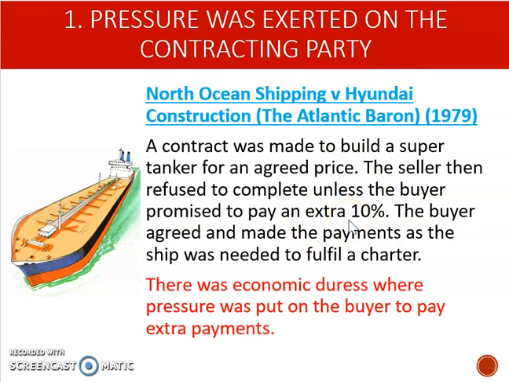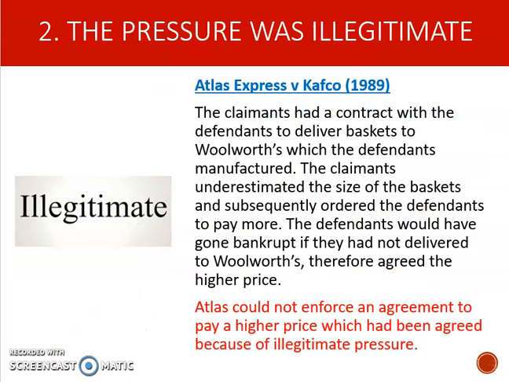The buyer, because he didn't really have any choice, agreed and made the payments because this ship was needed to fulfill a contract that they had with someone else. So the court held here that there was economic duress because pressure was put on the buyer to pay these extra payments. Secondly, the pressure needs to be illegitimate.